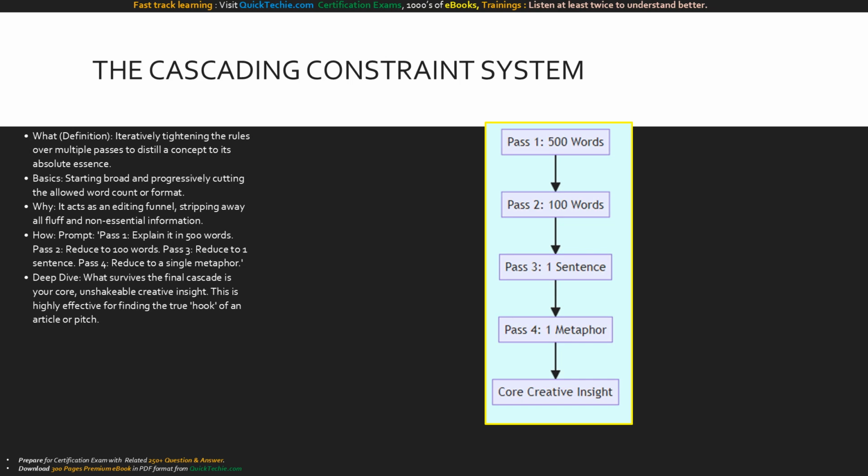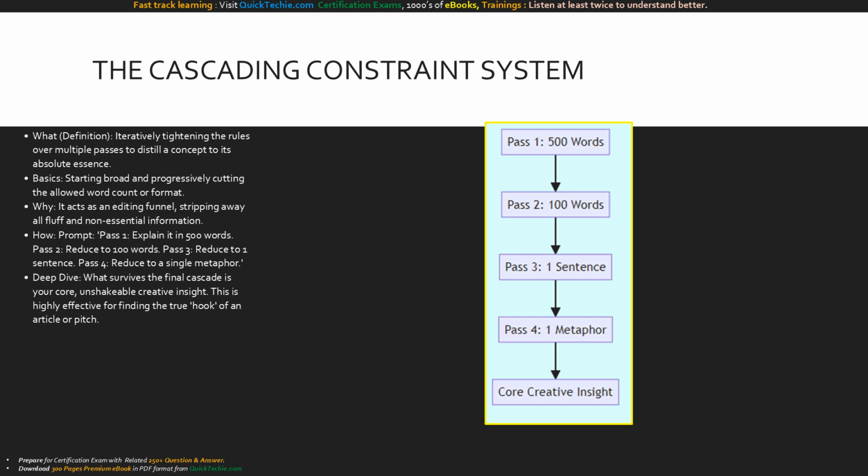Our fourth technique is the cascading constraint system. Here, you iteratively tighten the rules. You ask Claude for a 500-word explanation, then constrain it to 100 words, then one sentence, and finally, a single metaphor. By forcing this cascade, you strip away all the fluff, leaving only the pure, unshakable core insight.